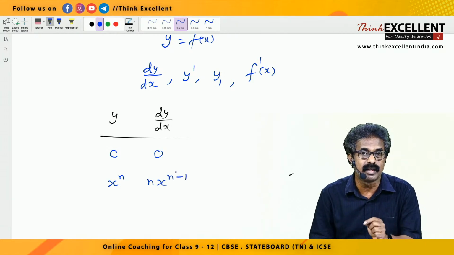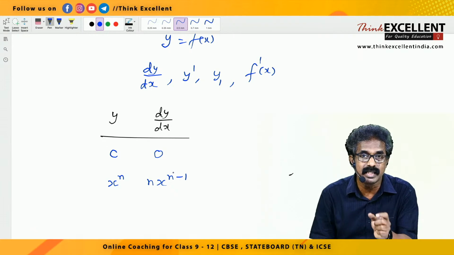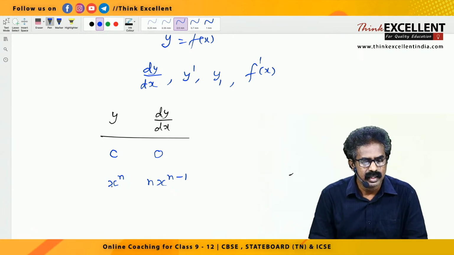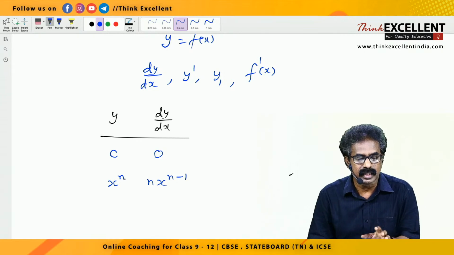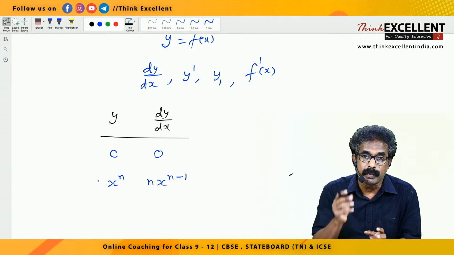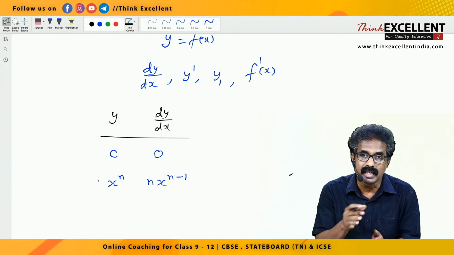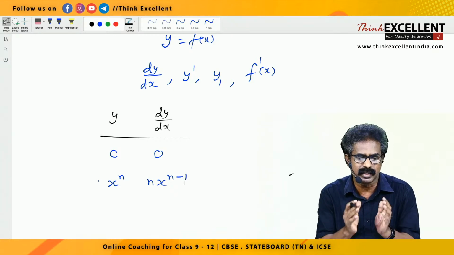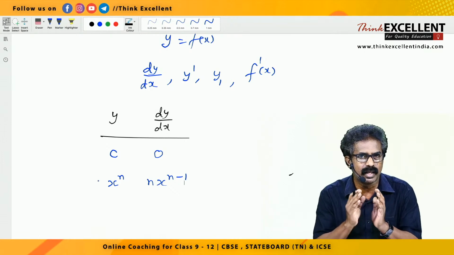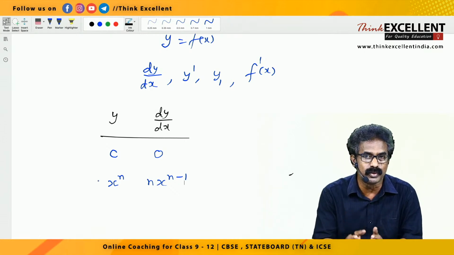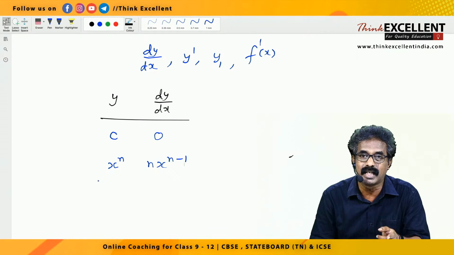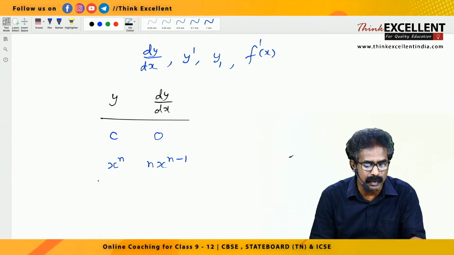X raised to n, remember x is a variable, n is a constant, x raised to 5, x raised to 3, something like that. Look at the derivative of x raised to n: n goes in front, and the power is reduced by 1, so it is n into x raised to n minus 1. Okay, just a few formulas I'm going to give, try to learn them now itself, then immediately after that we are going to do sums. Then I will give you some sums also to do. So first one, constant derivative 0, x raised to n derivative n into x raised to n minus 1.